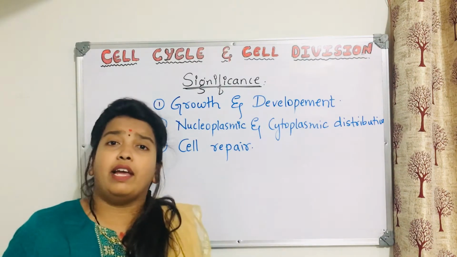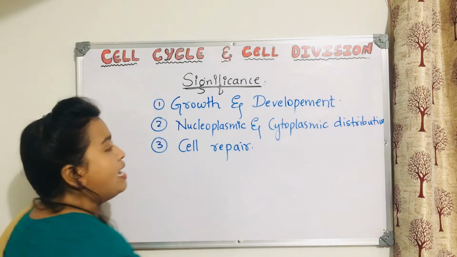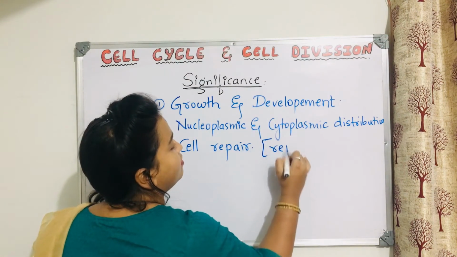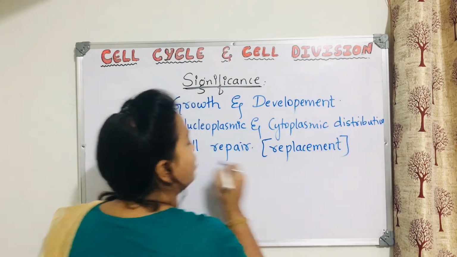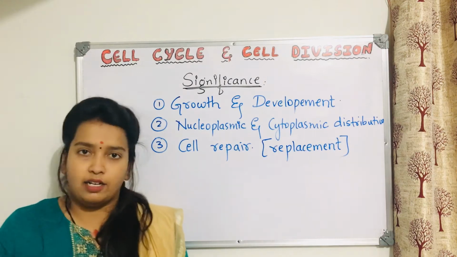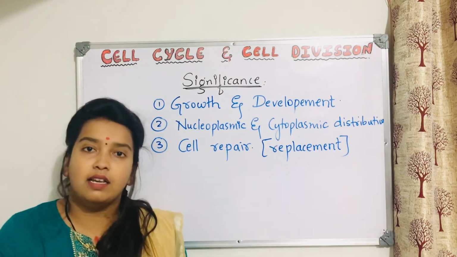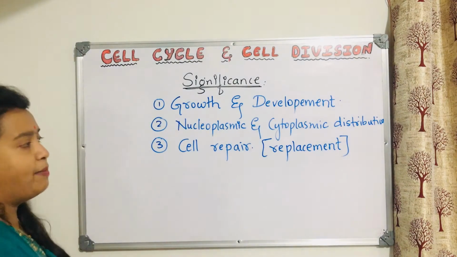So one way or the other, it is helping in repair of the cells. Also you can say replacement. It helps in repairing and it also helps in replacing. Understood? The example is blood cells. The other example is skin cells. So it helps in cell repair and replacement.